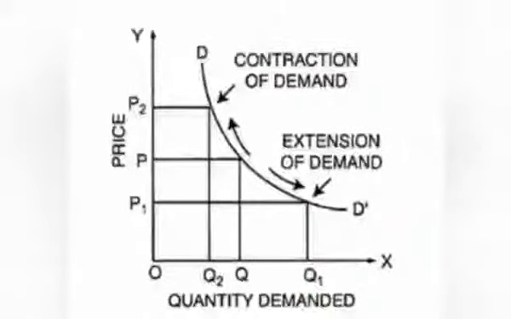Now you can see that in this curve. I hope that extension and contraction concept is now clear to you all. Now let me start with the concept of shift in demand. Shift basically means that we are either shifting to a curve forward or a curve backward, and this happens due to the change in other factors.